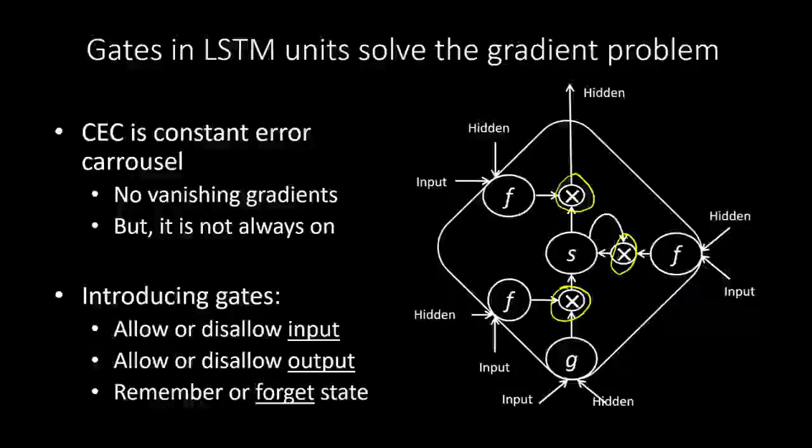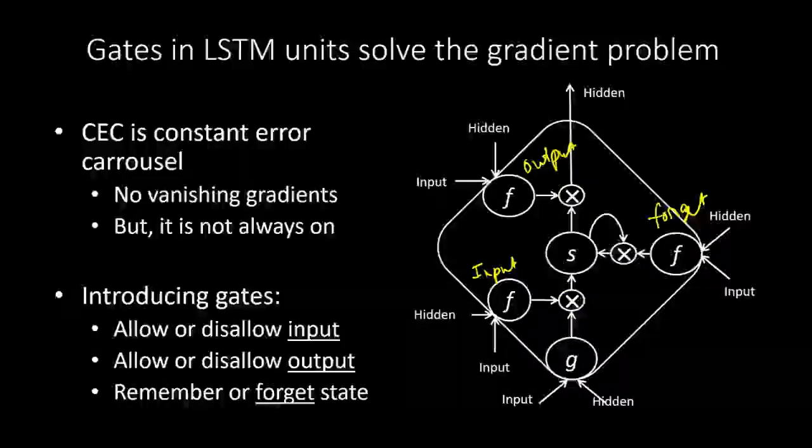We have an input gate, a forget gate, and an output gate. What is a gate? A gate's output ranges from 0 to 1. It has a sigmoid activation, so all three F's are sigmoid. Since the output of these gates ranges from 0 to 1, it either allows the other input to flow through or it stops it.